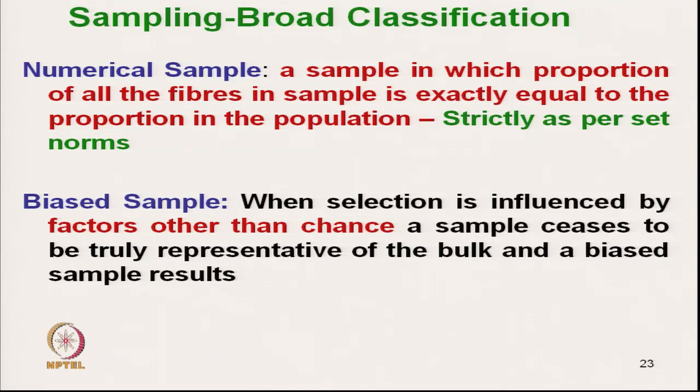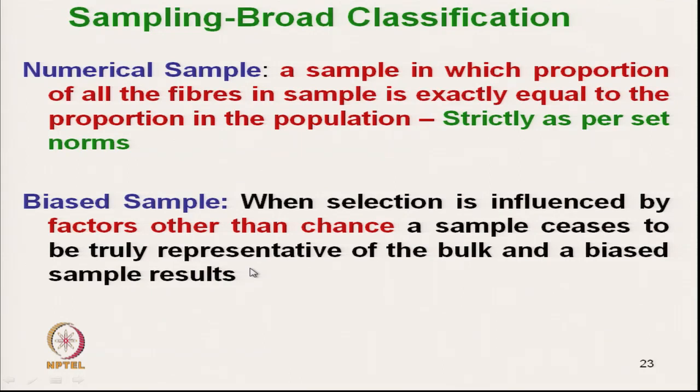And next is biased sampling. In textile, in a fiber, it is called length-biased sampling. In biased sampling, the selection is influenced by factors other than chance.